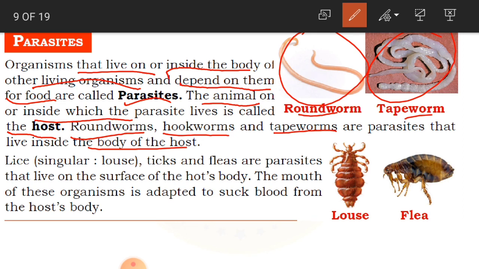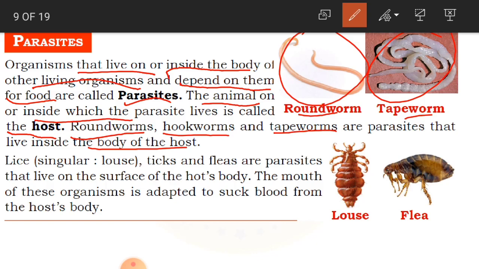Have you seen, children, such types of worms? Normally when you get stomach pain, vomiting and sometimes headache, this is also one symptom that you have these worms inside your stomach. So you have to deworm. By taking some medicine or some food, these worms are going to come out of your body in the form of your stool. This is how you get rid of these parasites.